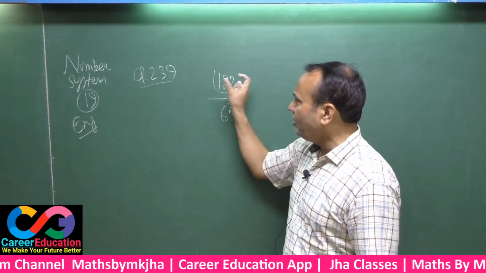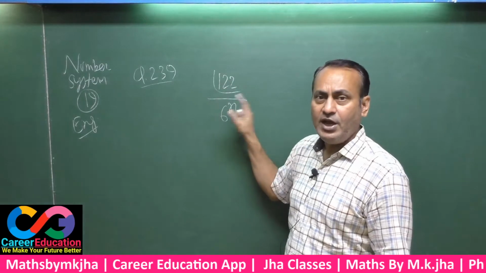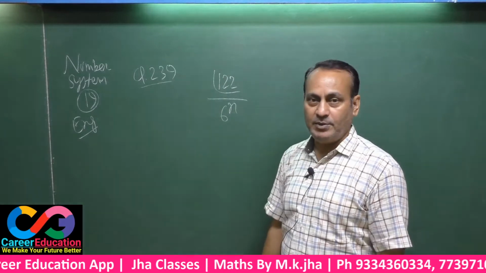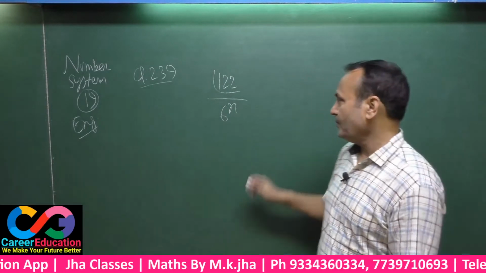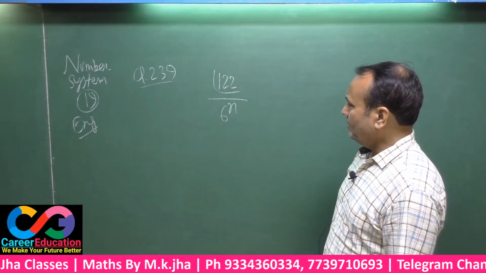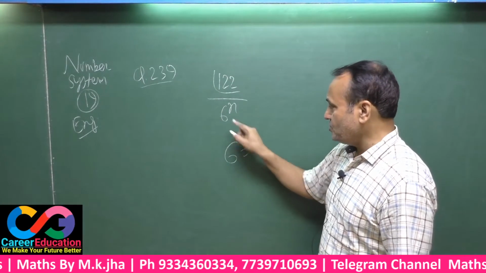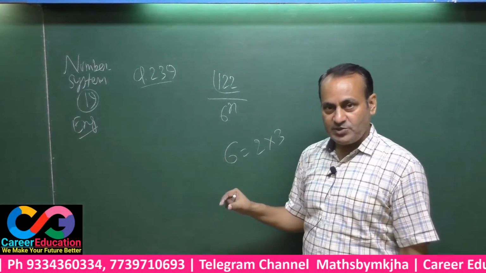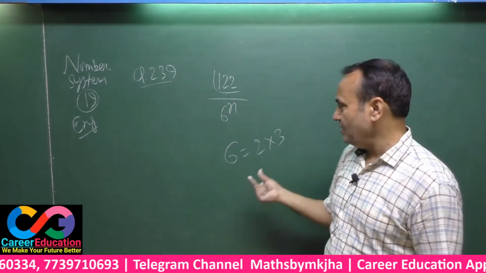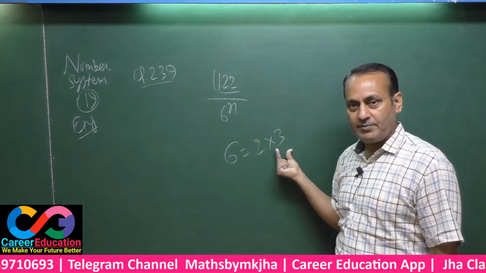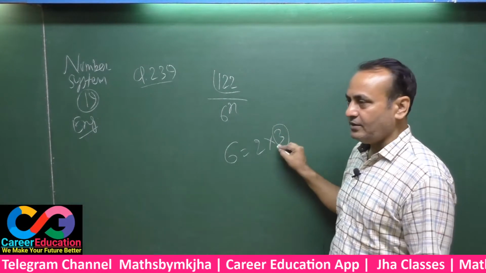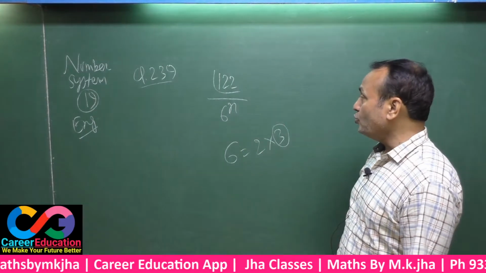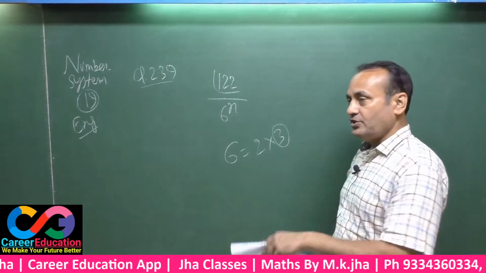This result is completely divisible by this. In place of that, what will be the maximum value of n? See, in such type of questions, 6 must be written in prime factors multiplication, that means 2 into 3. This is prime, this is prime. And since 3 is the bigger of the two, you have to divide this 122 by 3, 3 square, 3 cube, like this.